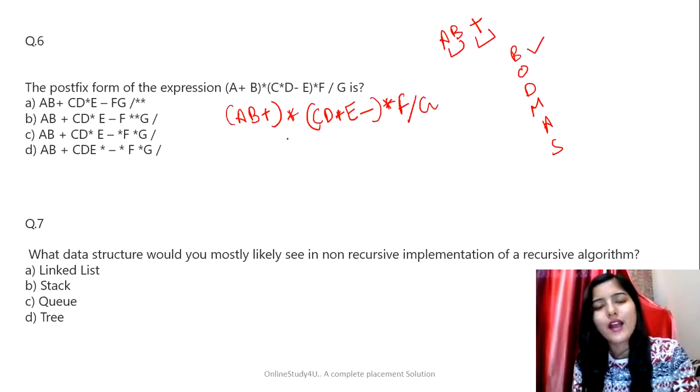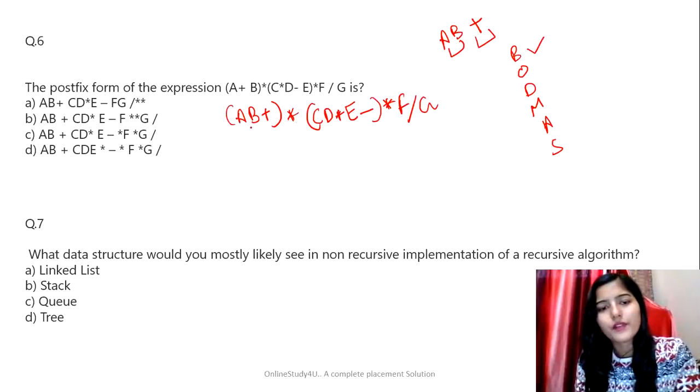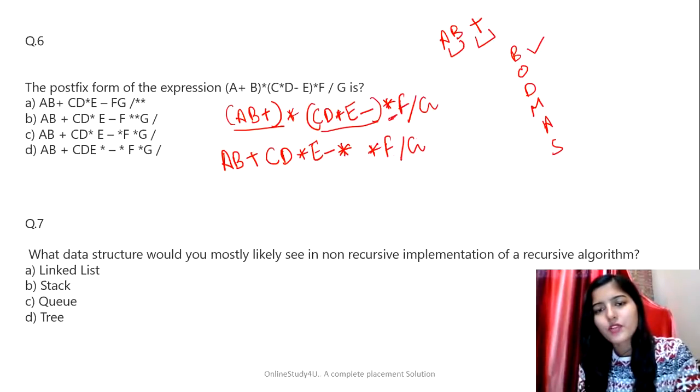So in this case, you have to start solving from the left side, right? So first the brackets will be opened. So ab+ this whole will be multiplied to this whole, right? So this is going to give us ab+cd*e-*f/g.